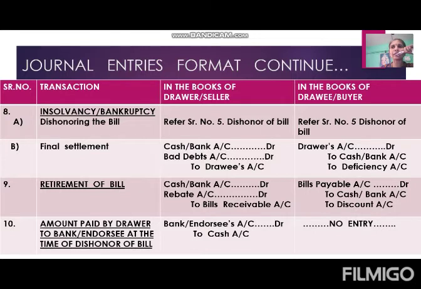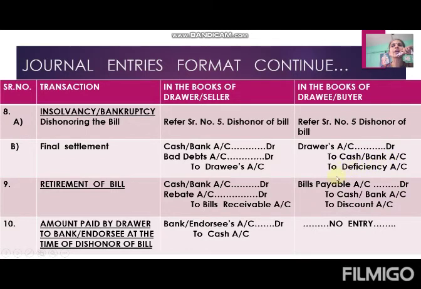In the books of Dravi, the entry is drawer's account debit to cash or bank account, to deficiency account. Drawer's account debit, the receiver. Drawer will receive either some of the amount and he will not get the remaining amount. That's why drawer's account is debited. Cash or bank account credited. Credit what goes out, or credit the giver.